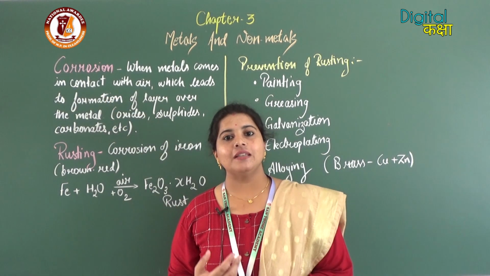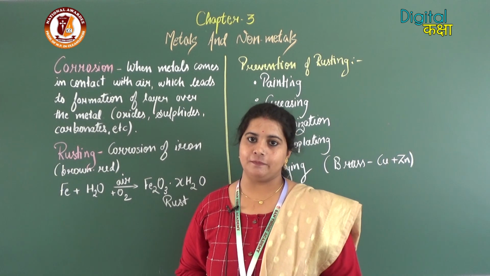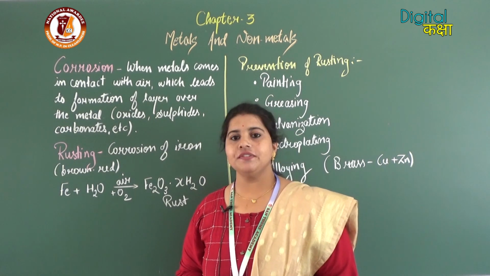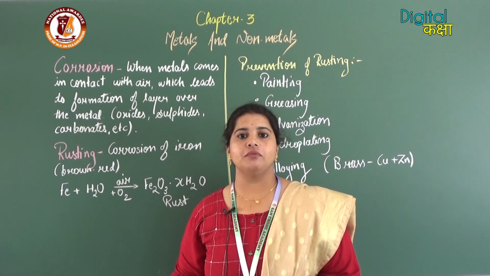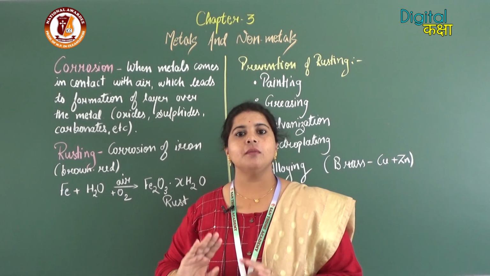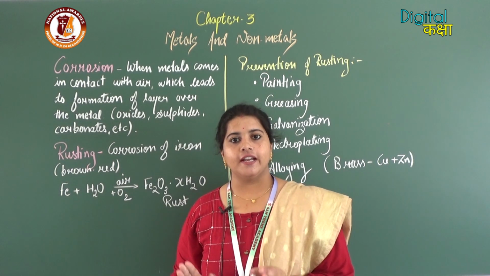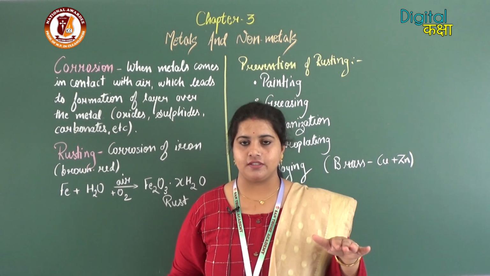Now, corrosion may disturb the quality of the metal. Like, you would have seen railway tracks which were built very long back; they are completely brownish. That means a layer of oxide has been deposited there.